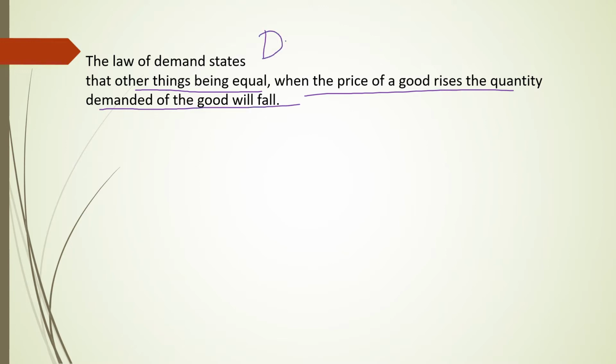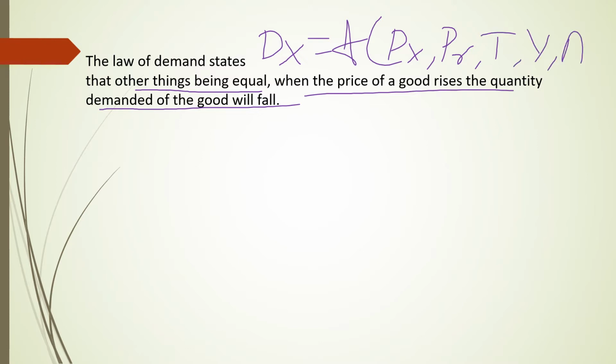That means the demand for X good is a function of the price of X good, price of related good, taste and preference, income of a consumer, advertisement, and so on.